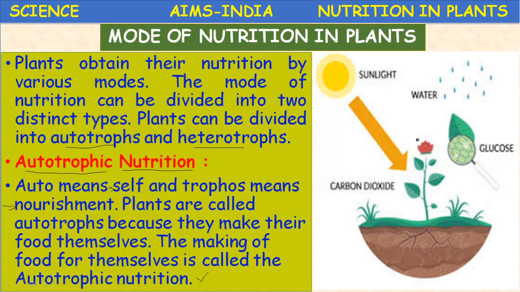So here is a plant. This plant is an autotroph. Why?